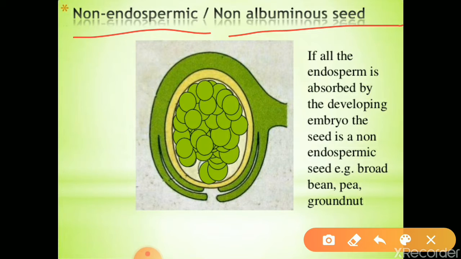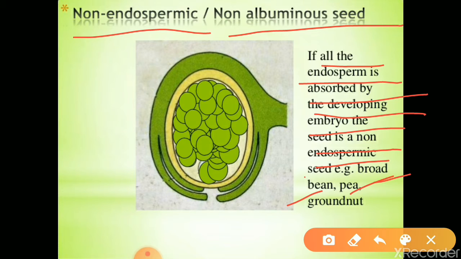First one is non-endospermic seed or non-albuminous seed. In the case of non-endospermic seed, all the endosperm is absorbed by the developing embryo. If all the endosperm is absorbed by the embryo during its development, such a seed we can call as non-endospermic seed. Example, broad bean, pea, groundnut.